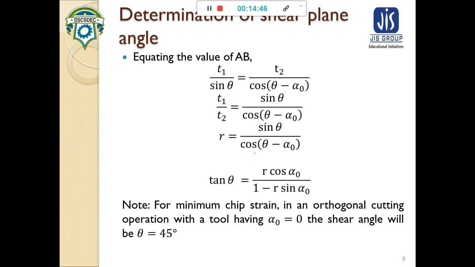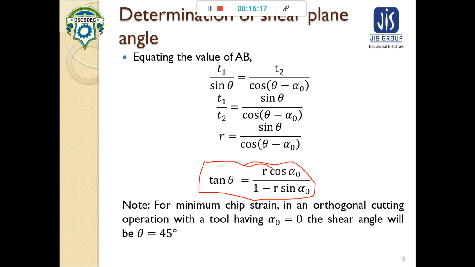By simplifying further, we get tan theta is equal to R cos alpha 0 by 1 minus R sin alpha 0. This theta is known as the shear plane angle. So tan inverse of R cos alpha 0 by 1 minus R sin alpha 0 would give us what?